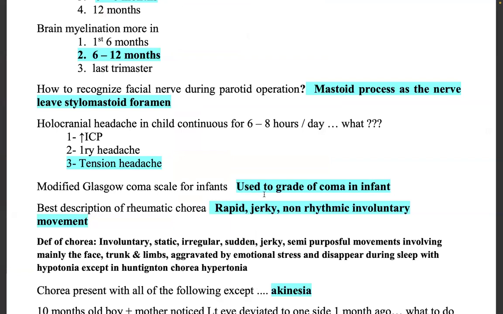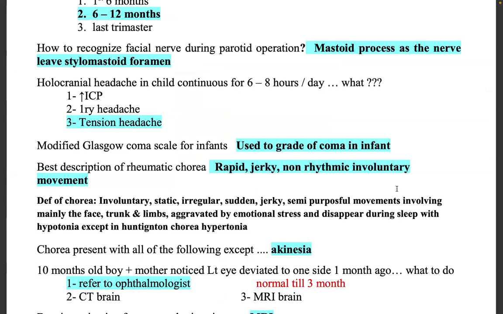Modified Glasgow coma scale for infants is used to grade the coma in infants. Just you will check how comatose the infant is, or whatever the other options. He has not given the other options. You have to check and write, but we should know what exactly is this modified Glasgow coma scale for infants.